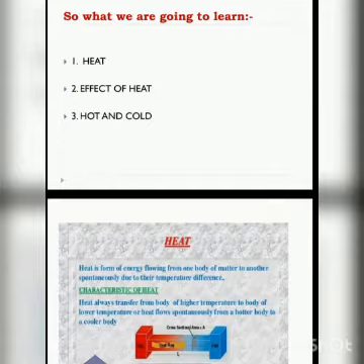Now, what is the characteristic of the heat? Heat always transfers from a body of higher temperature to a body of lower temperature, or heat flows spontaneously from a hotter body to a cooler body. Means the body which is having more heat transfers it to the body of lower temperature.